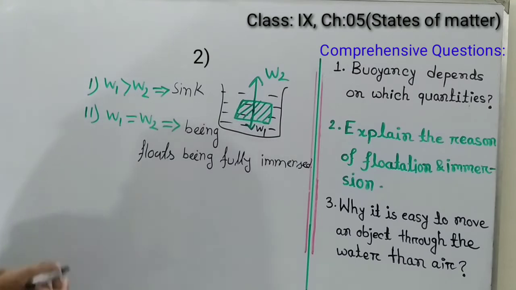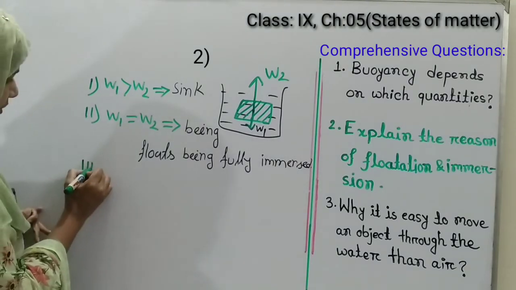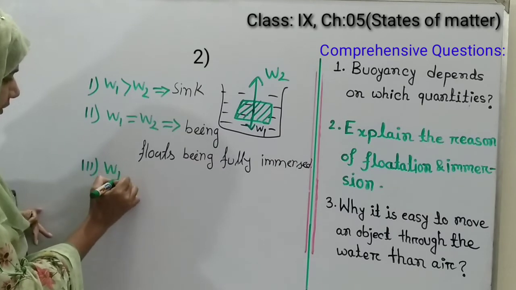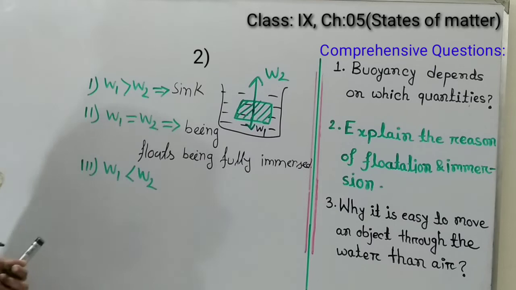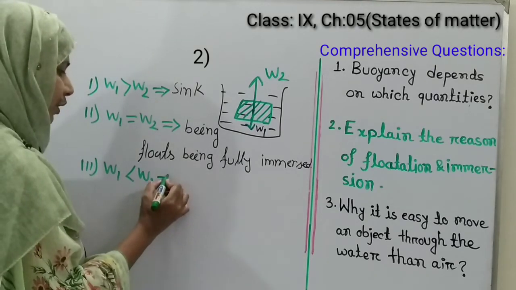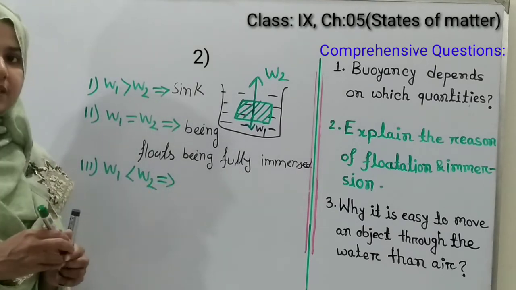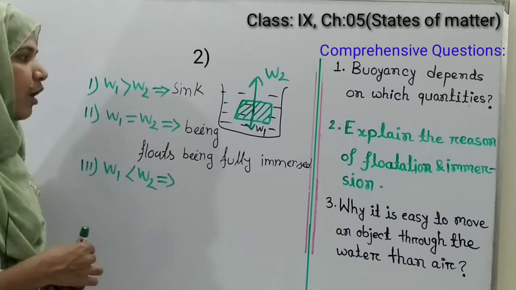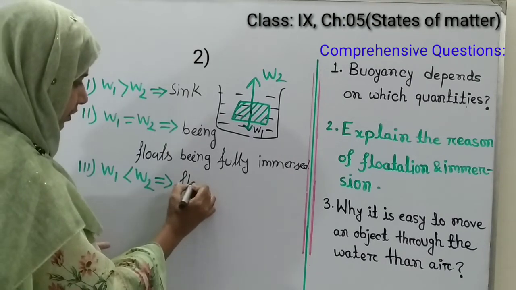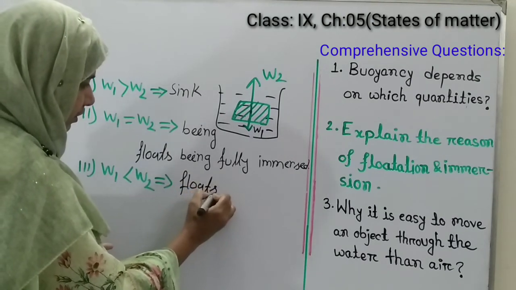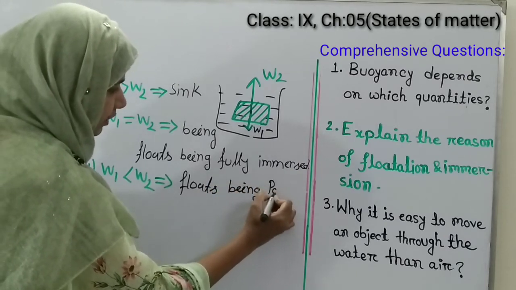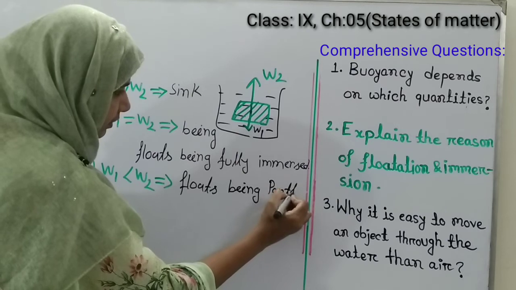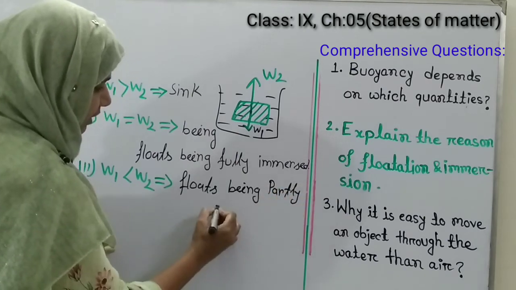And the third condition is, if W1 less than W2. That means if the weight of the object is smaller than the upward resultant force, in that case the object will be partly immersed in liquid.